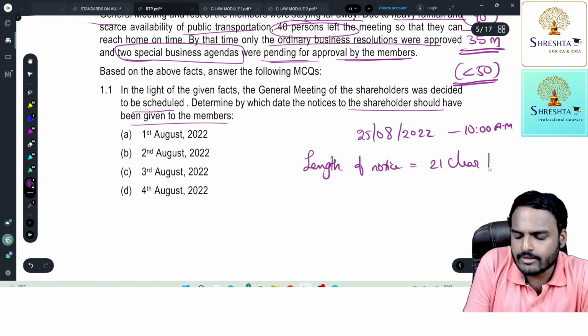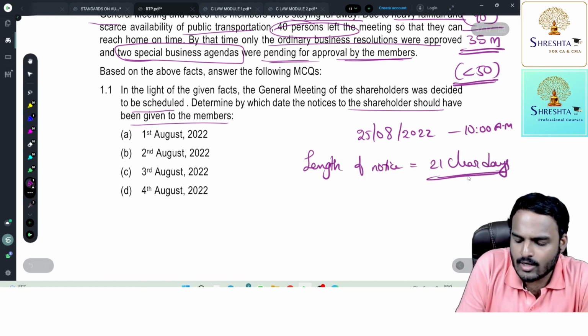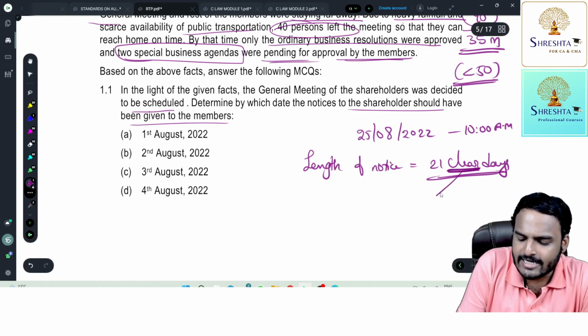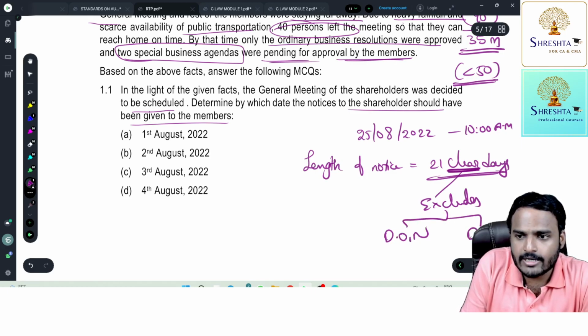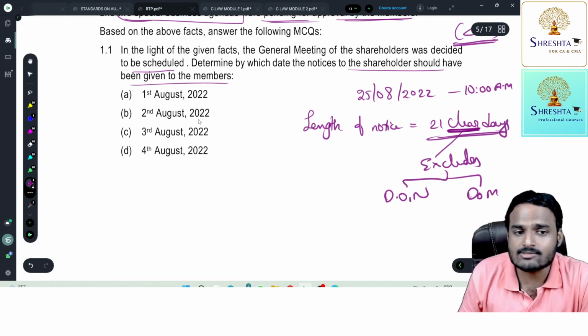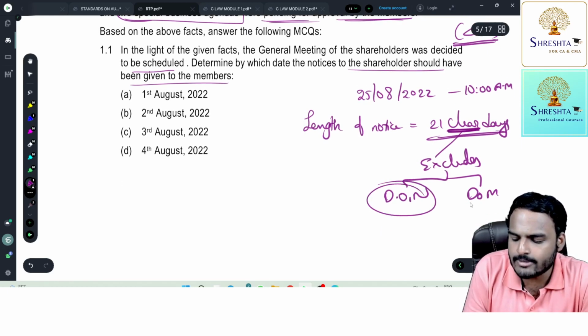The time gap between the date of notice and the date of meeting is 21 clear days. You know what clear indicates? It excludes the date of notice as well as the date of meeting. So these two dates will be excluded.